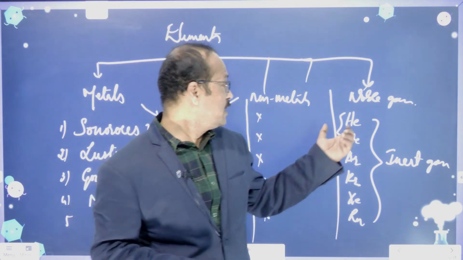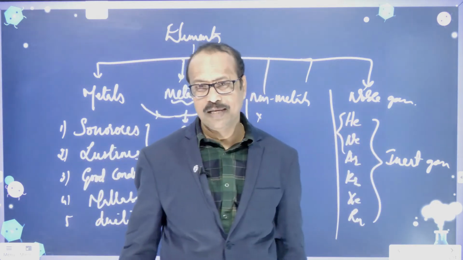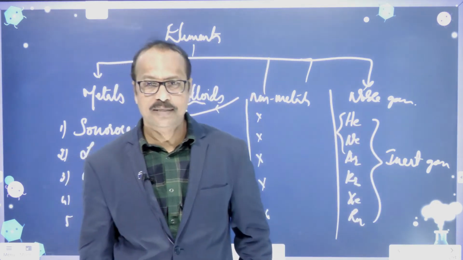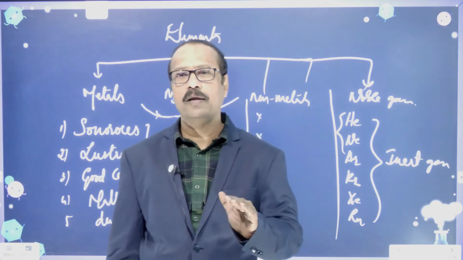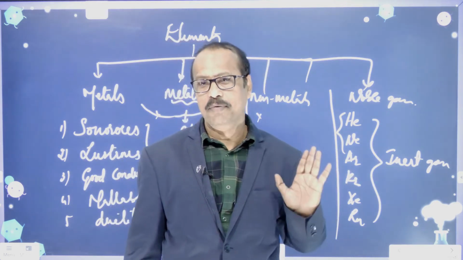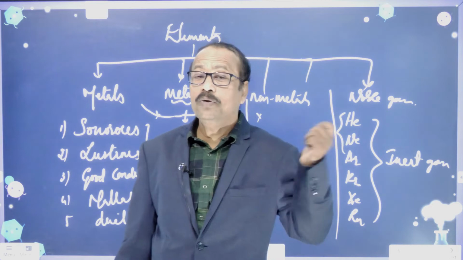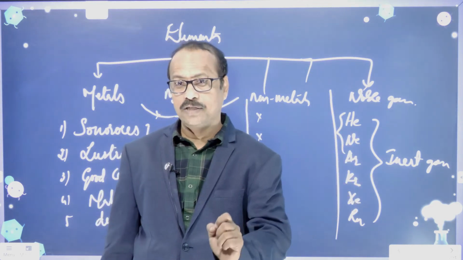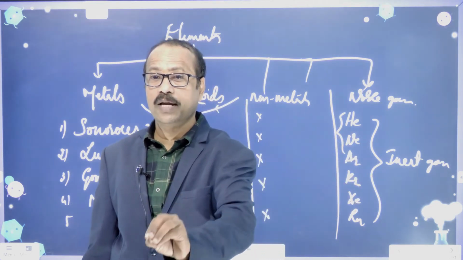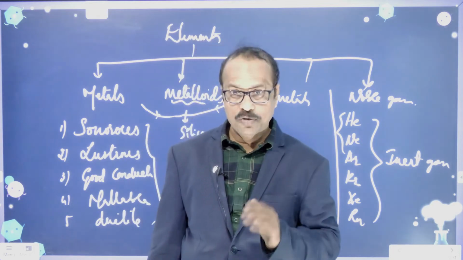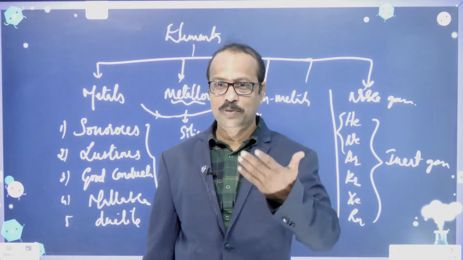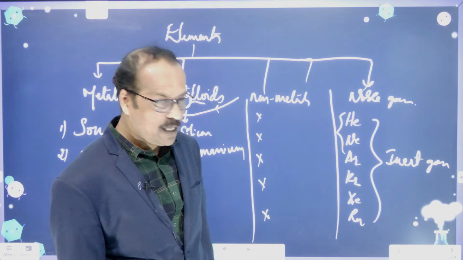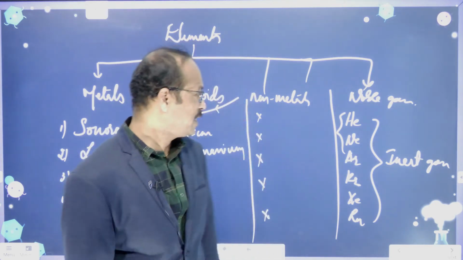But the noble gases are stable gases, and they do not combine with any other elements. Why? Because of their electronic configuration. I'll explain that slowly, one by one, don't worry.